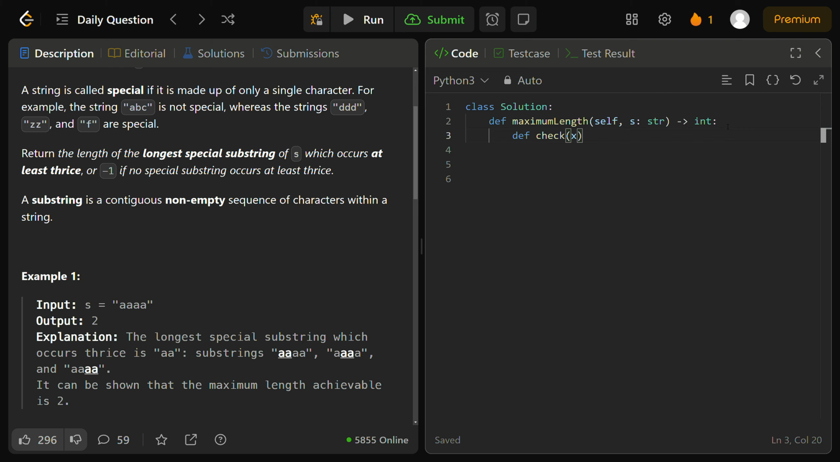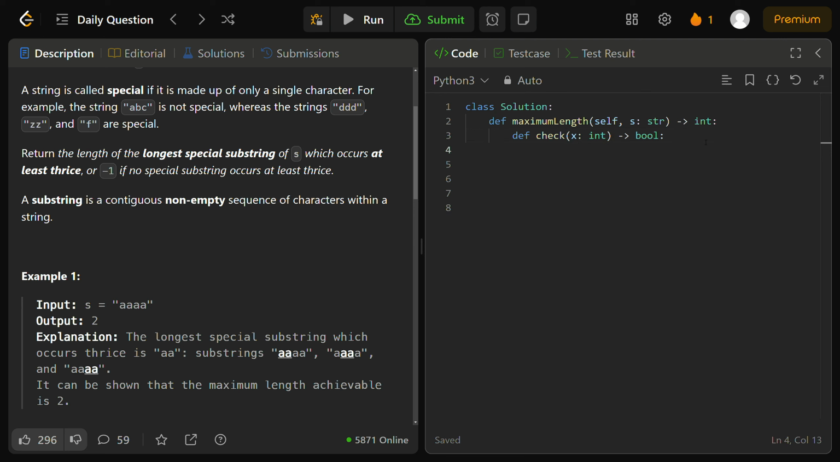And for any of you guys who are watching this video and who are using statically typed languages like Java or C++, I'm going to type this in for you guys. So x is going to be type int, and this function is going to output a boolean. Again, this is simply going to help us verify, well, does the substring of length x actually appear at least 3 times in our string?